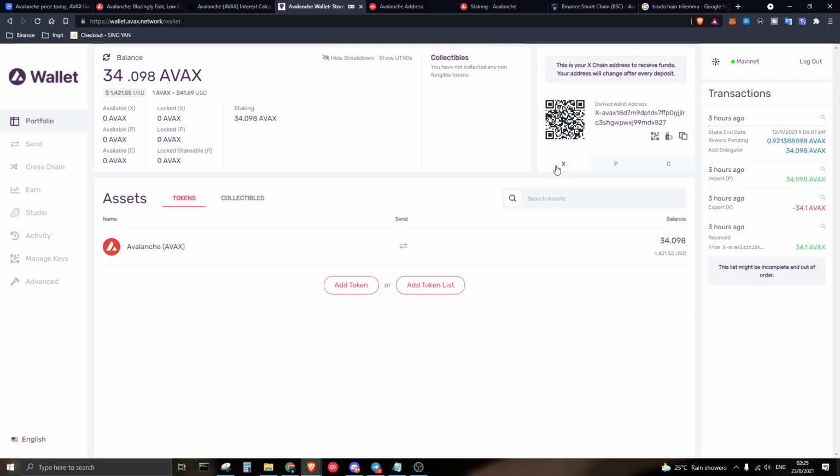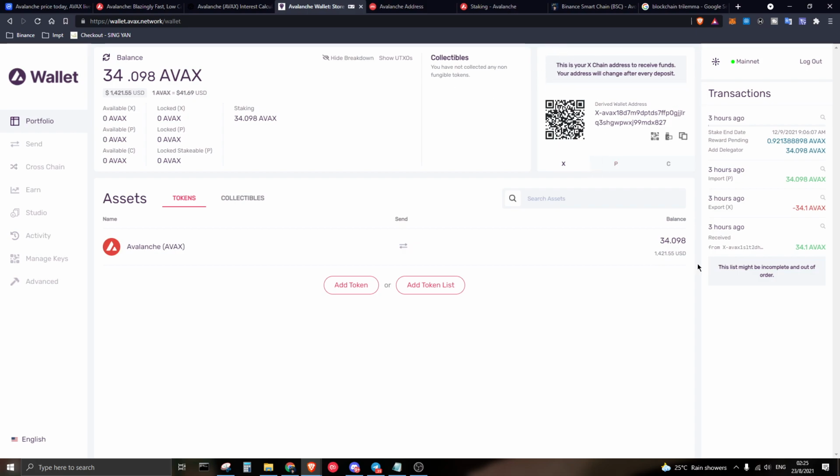So if you want to receive funds on your Avalanche wallet itself, you will need to choose the X wallet, the exchange. It's quite simple to understand. Over here you see the address to receive funds, so you just take it as your exchange chain, just to receive funds. And if you are withdrawing from Binance, you will need to copy this address over here, and put it onto your Binance withdrawal, and you will receive funds after they have confirmed your transaction on the exchange.